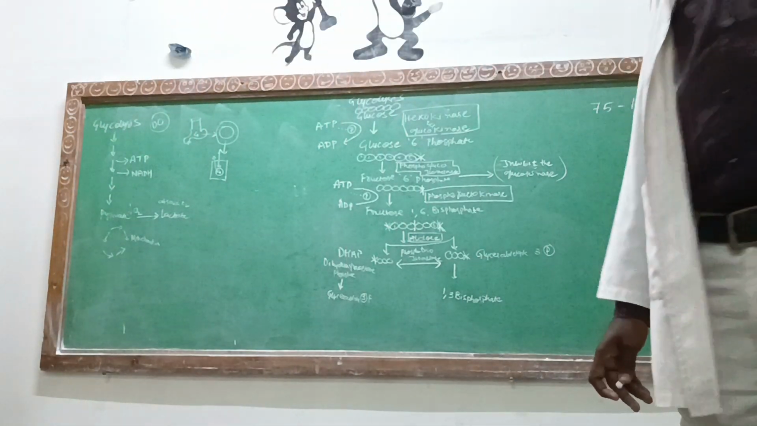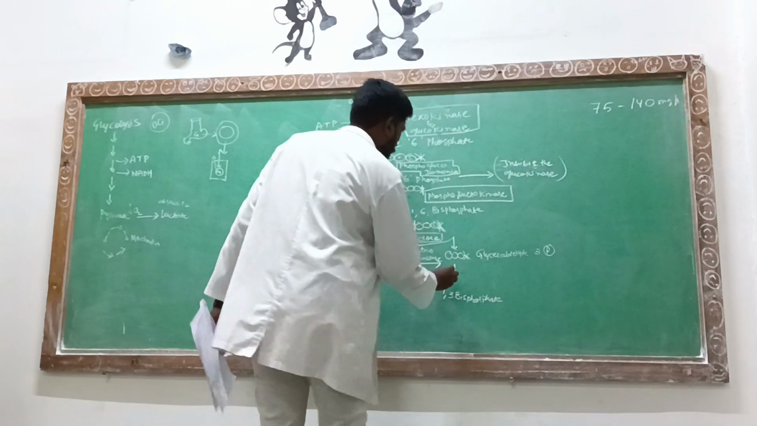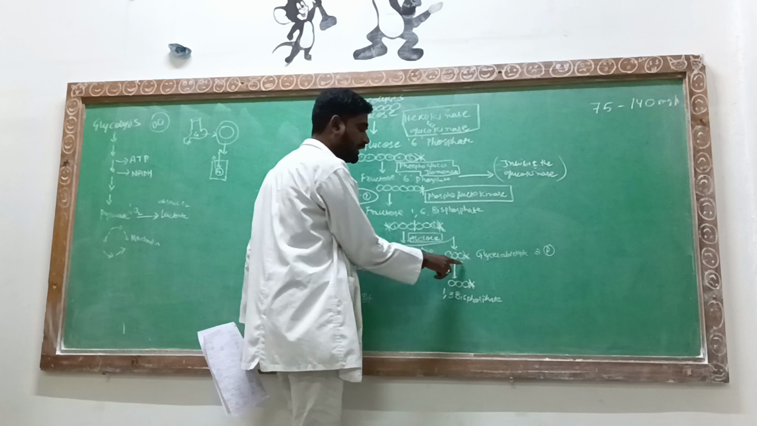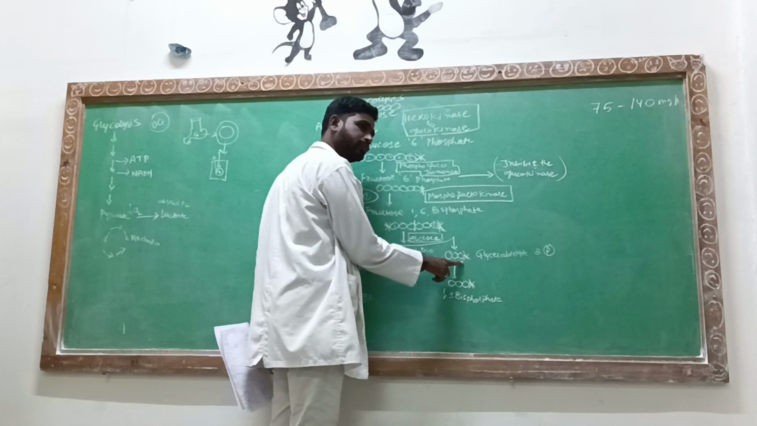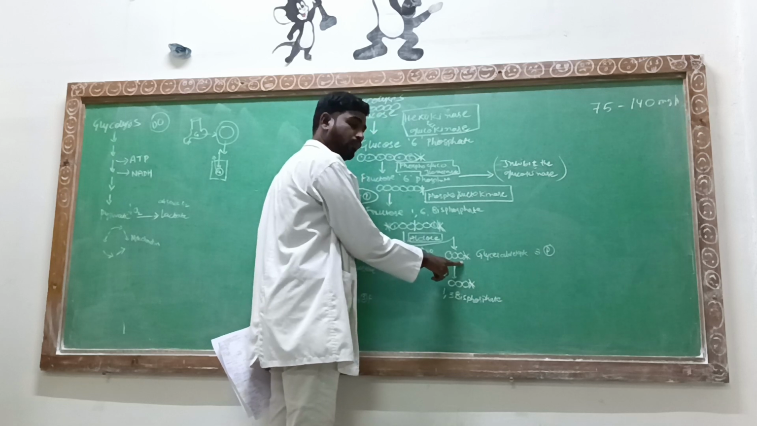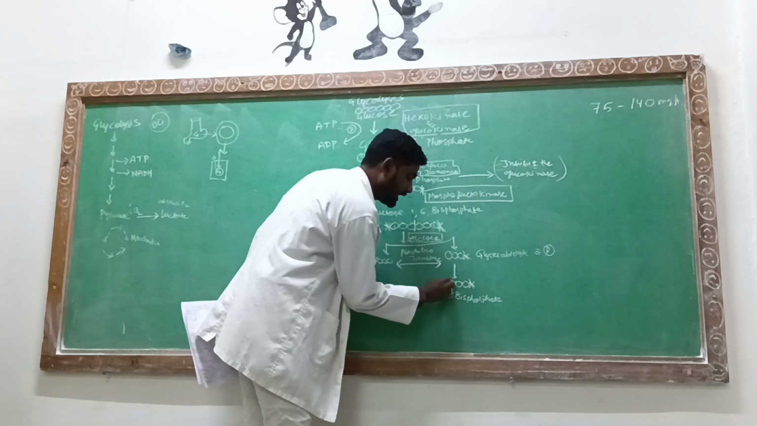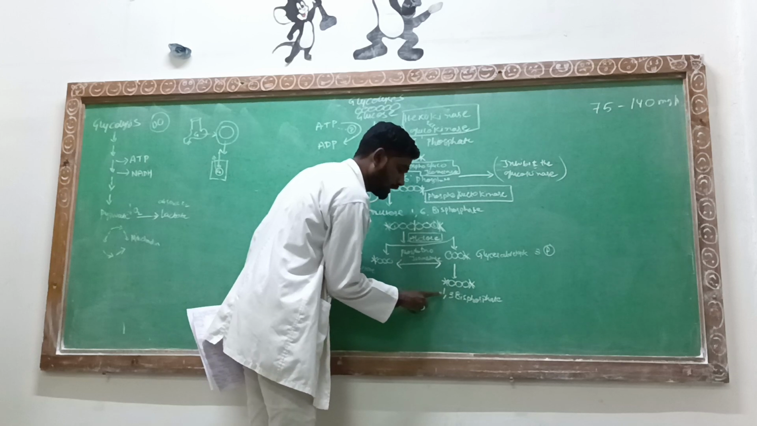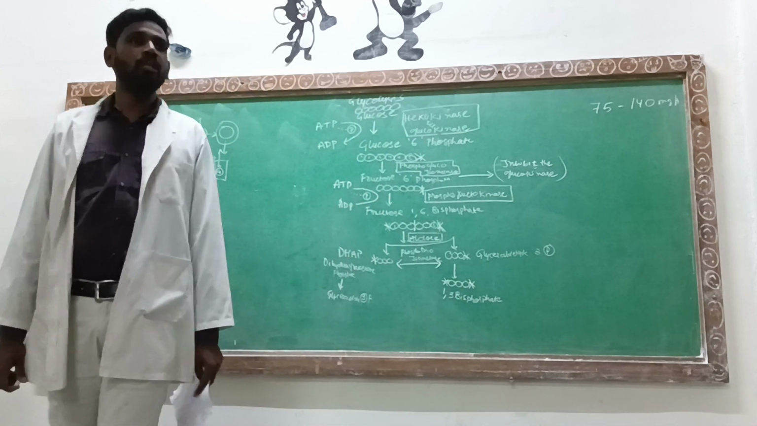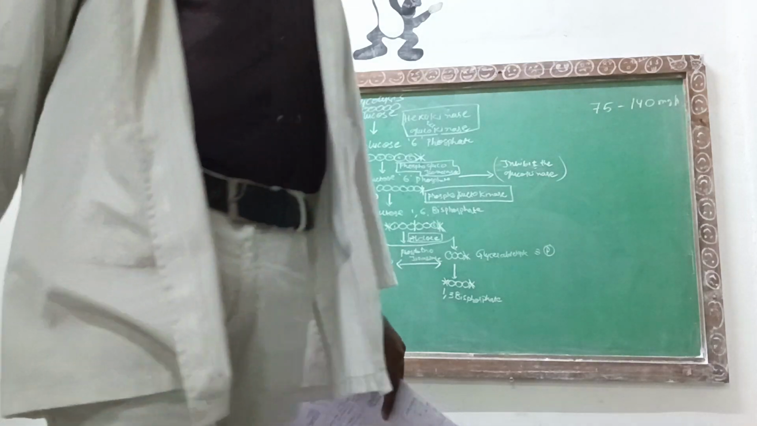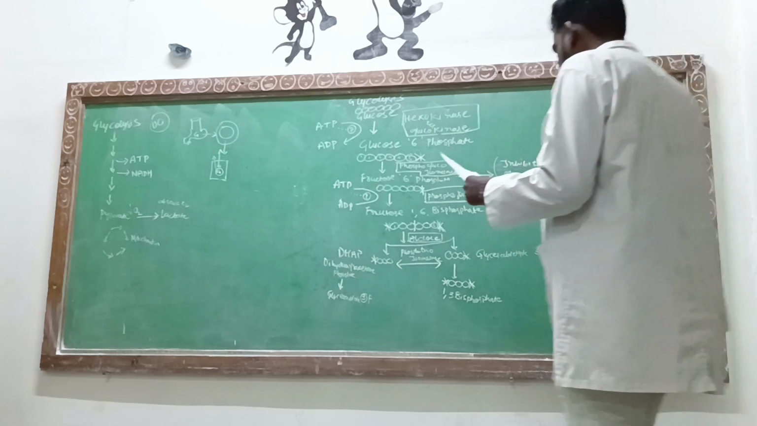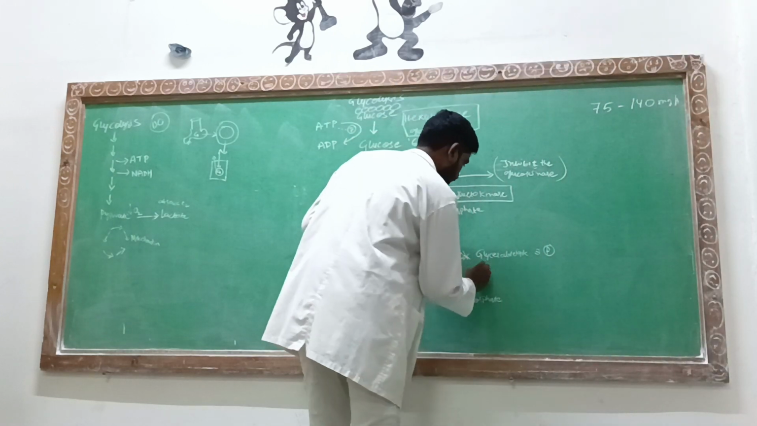1,3-bisphosphate. That means one more phosphate group. Firstly, at position number 3, the phosphate was there. So later on, one more phosphate group has come and joined. That's the reason it is called 1,3-bisphosphate. The enzyme which is responsible for this is glyceraldehyde 3-phosphate dehydrogenase.